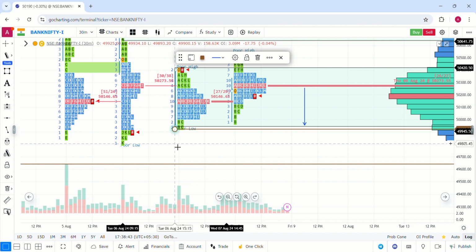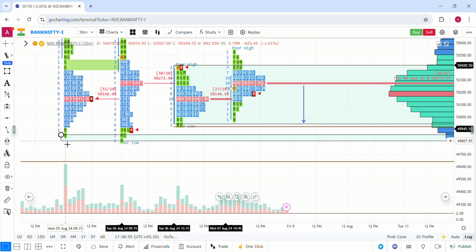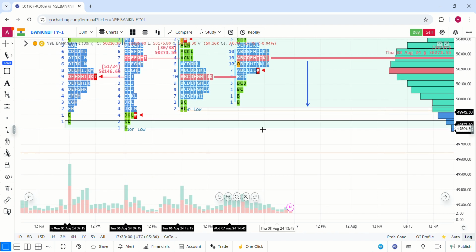So at this level they have found a support system. So anywhere between 49,900 to 50,000 Bank Nifty gets a support. If not, then the last 2 days of support, that is 49,800, could be a better zone to see any kind of support for Bank Nifty.